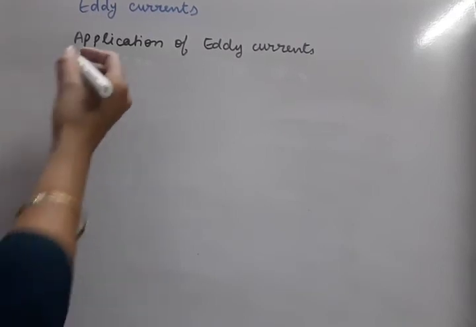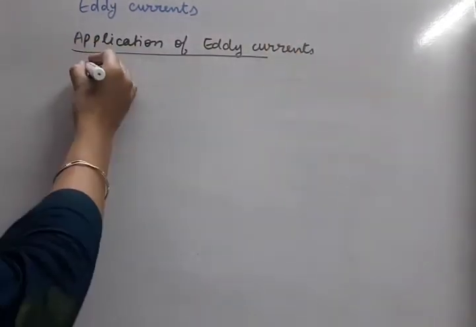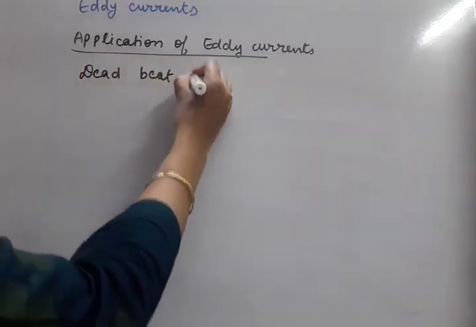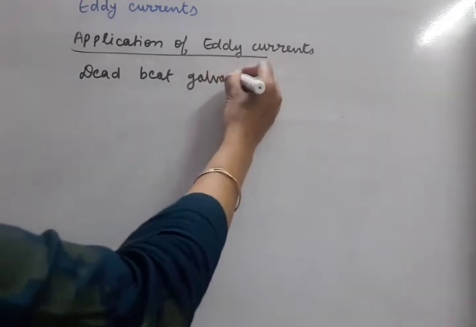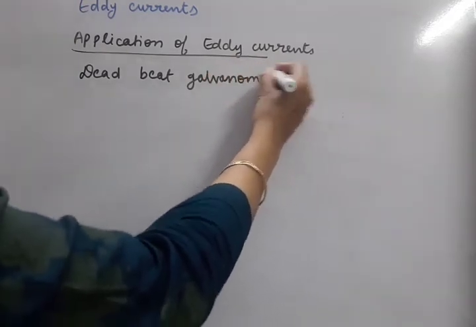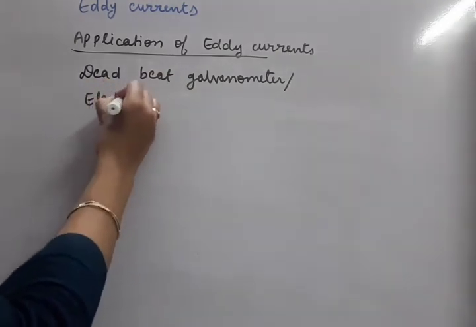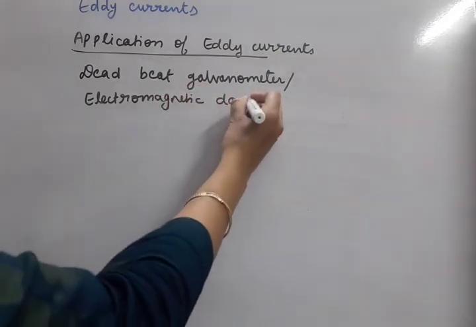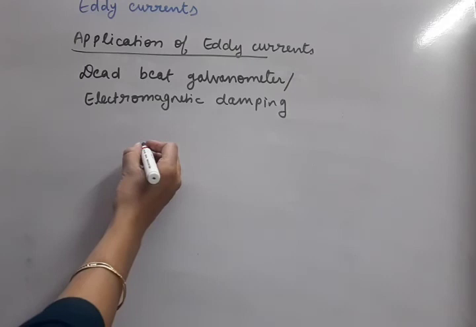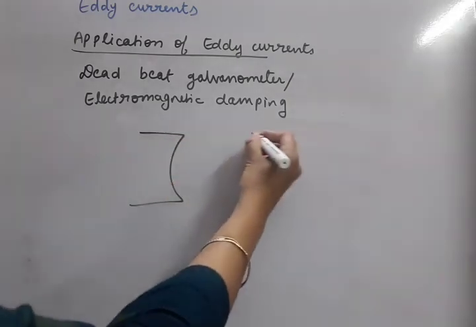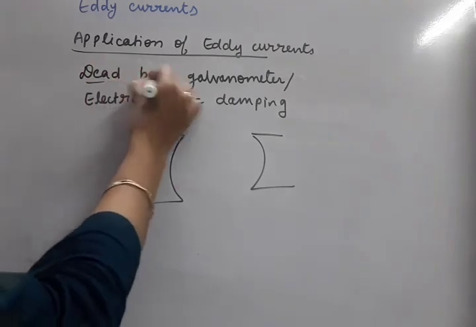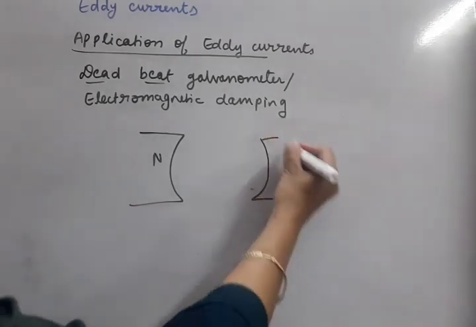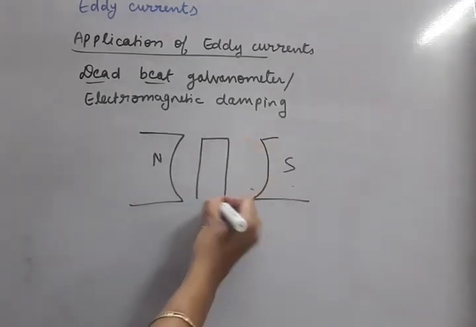Under the heading of applications of eddy currents, we can take the example of the deadbeat galvanometer, or this can also be called electromagnetic damping. As I discussed in the starting, what is the meaning of electromagnetic damping or deadbeat galvanometer? It is that same case which we discussed in the starting, in any experiment where